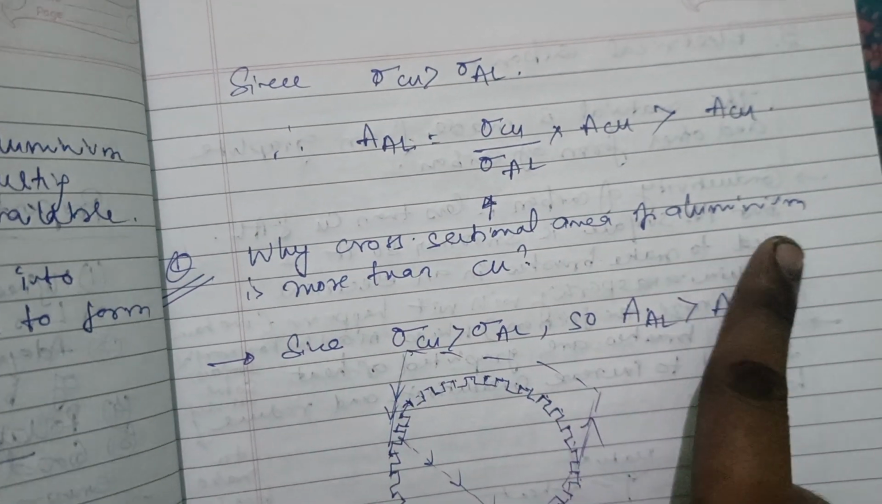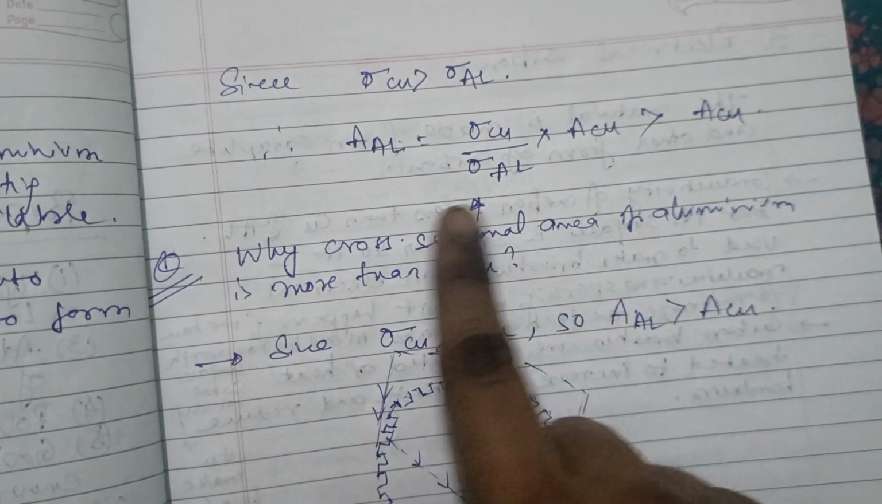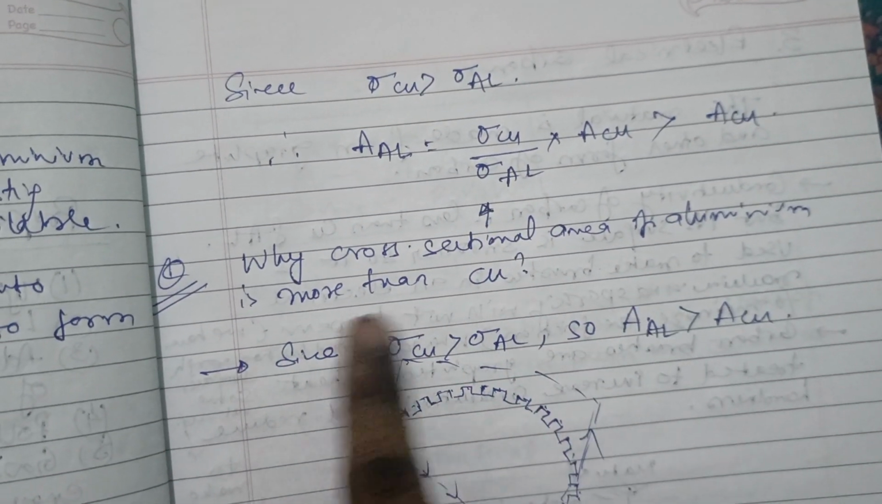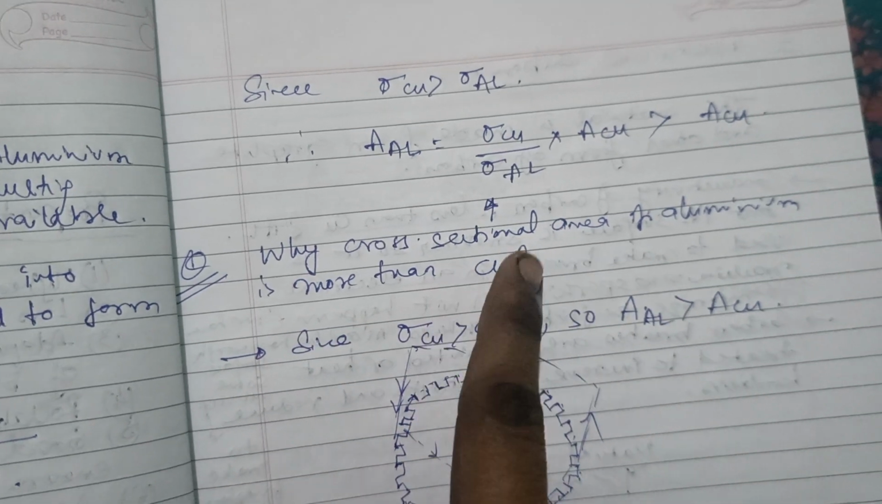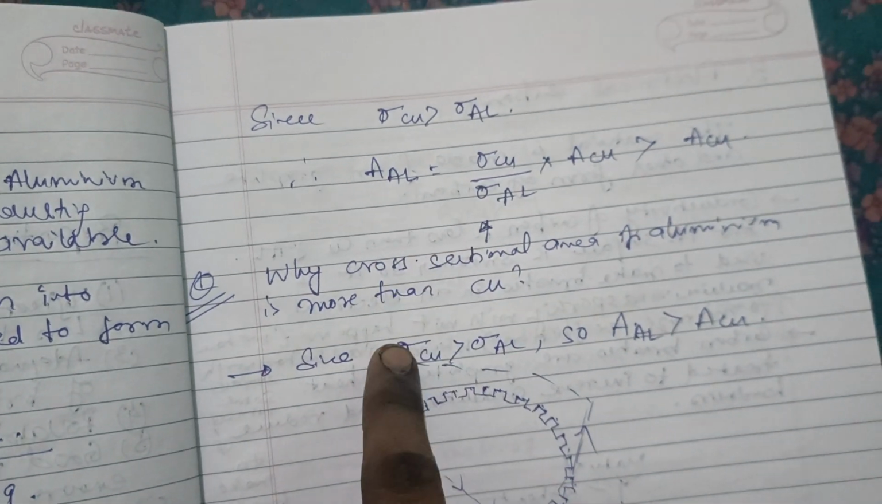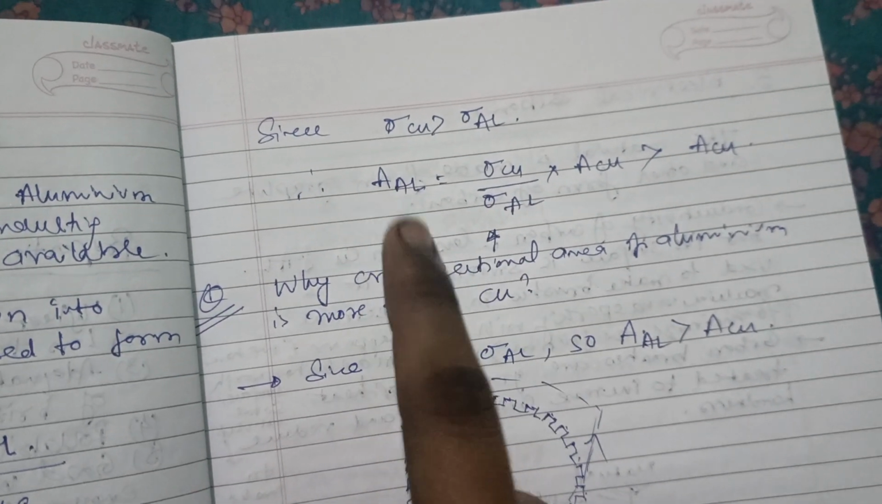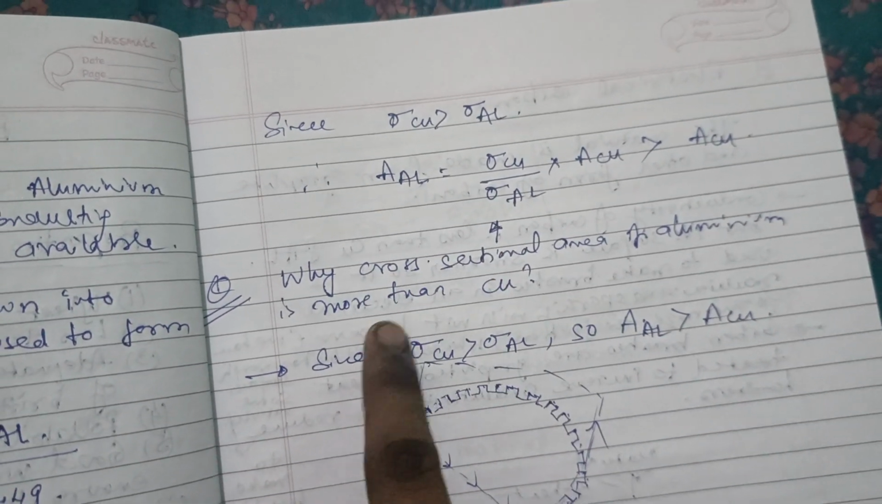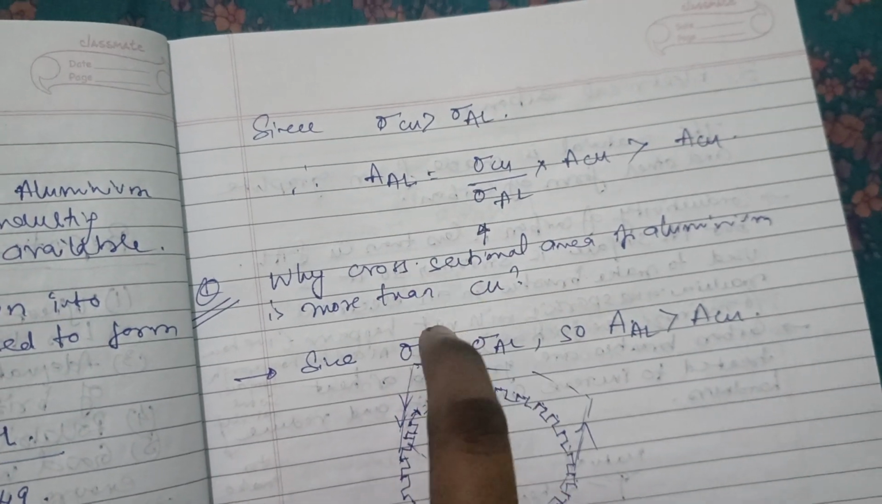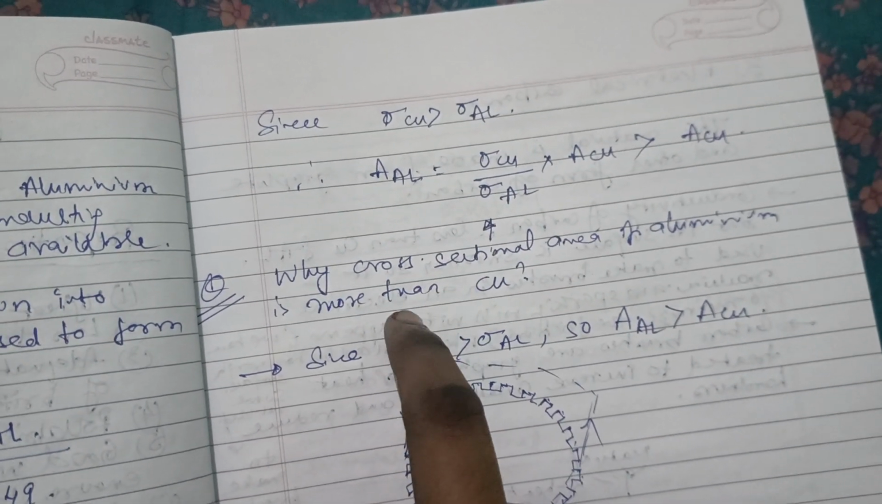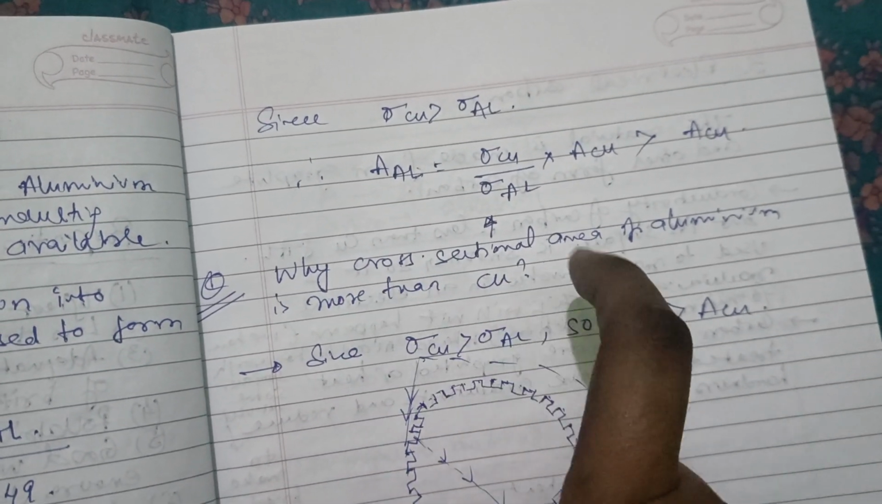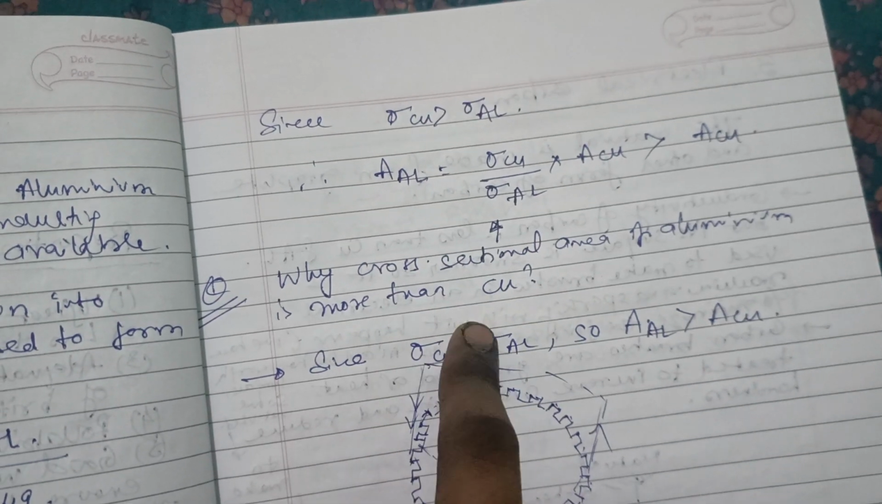Why is the cross-sectional area of aluminum more than copper? This is the first question you can note. Because copper conductivity is greater than aluminum conductivity, the cross-sectional area of the aluminum is greater than the copper.